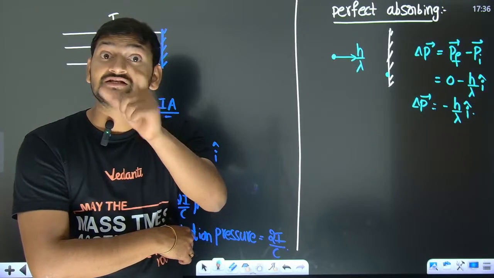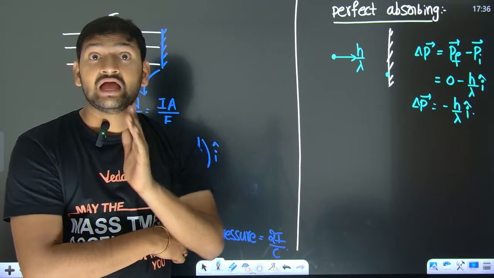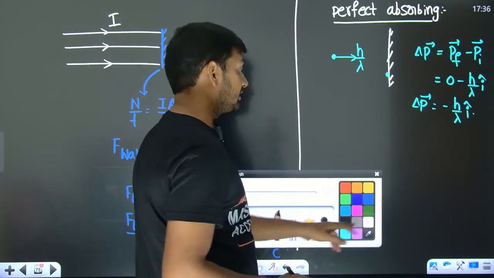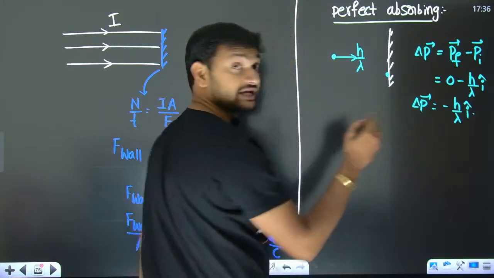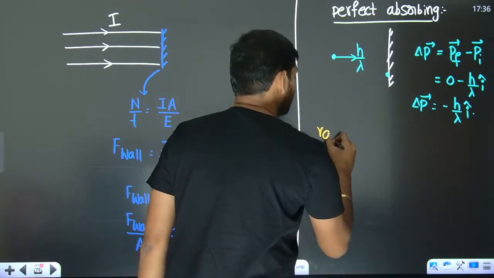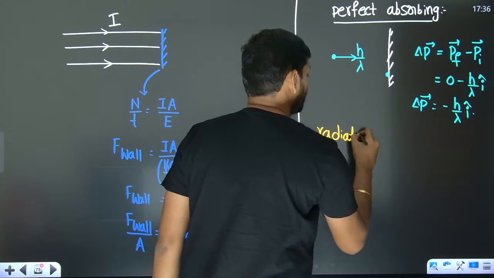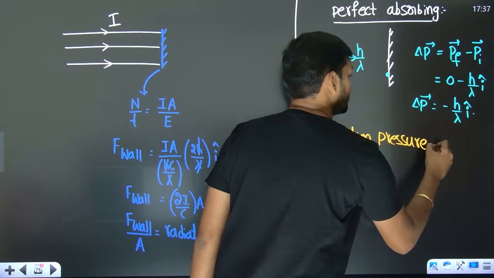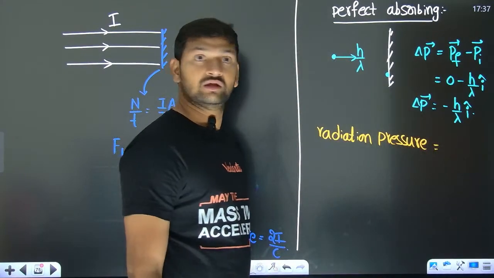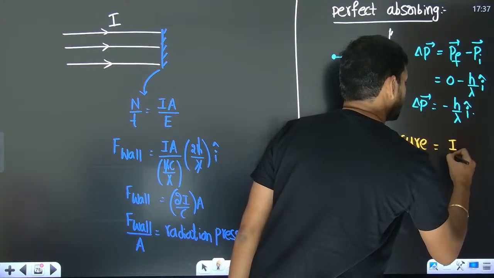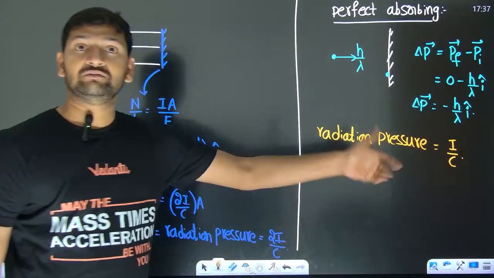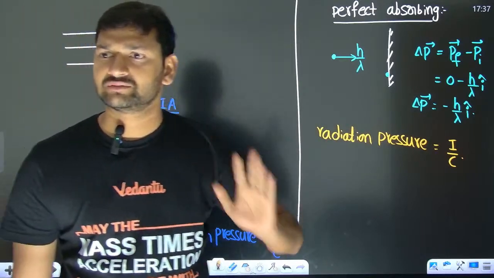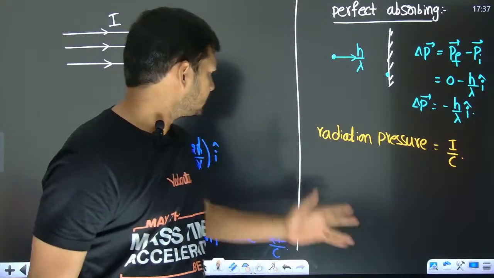That means I can clearly see that the factor 2 is missing. As the factor 2 is missing, I can say directly, without calculation, that the radiation pressure in the case of pure absorption can be written as simply I by C. The factor 2 will be missing. These are the two important results which are given in almost every book.